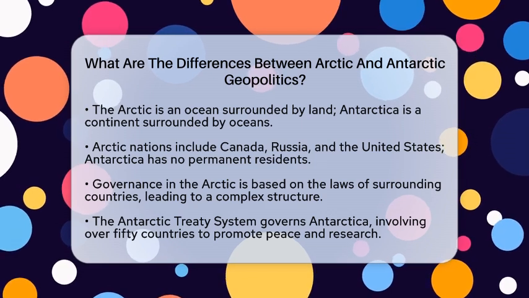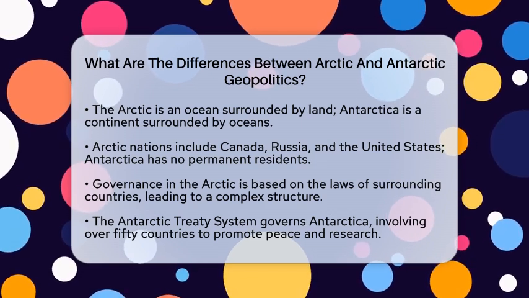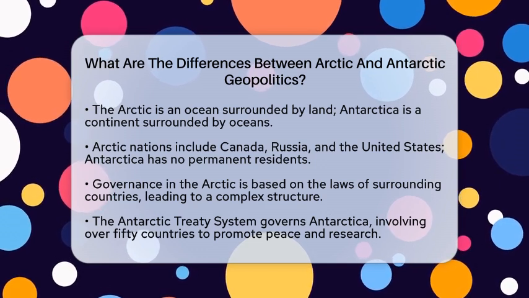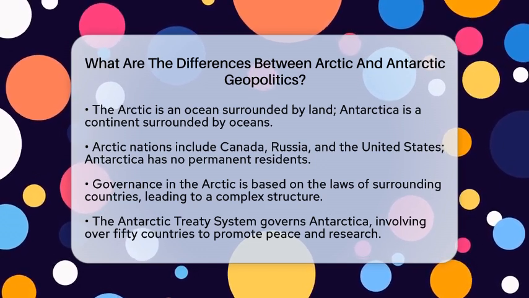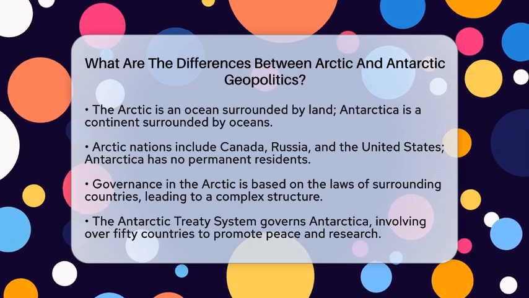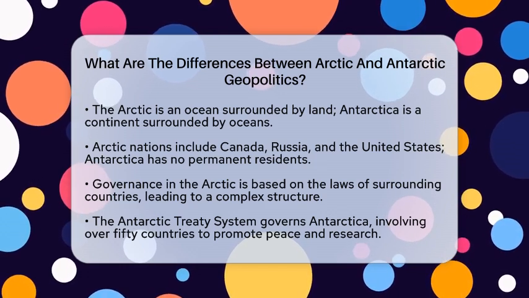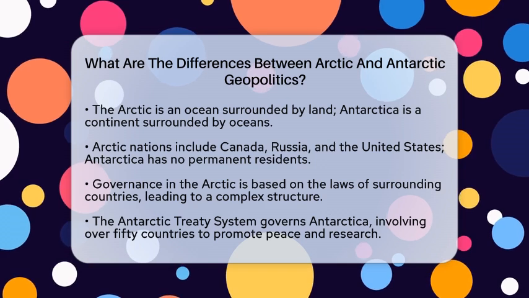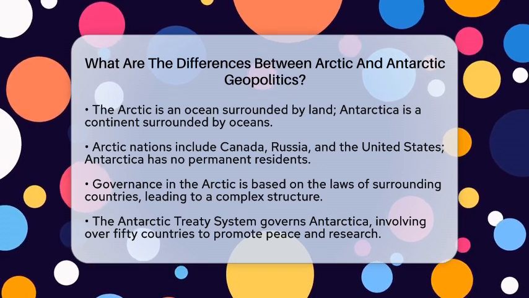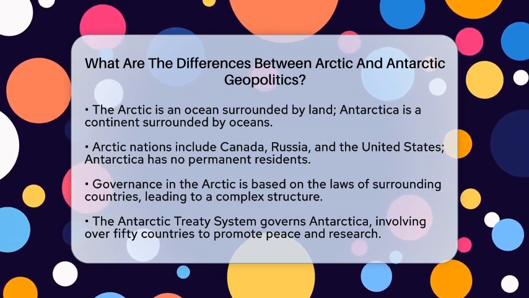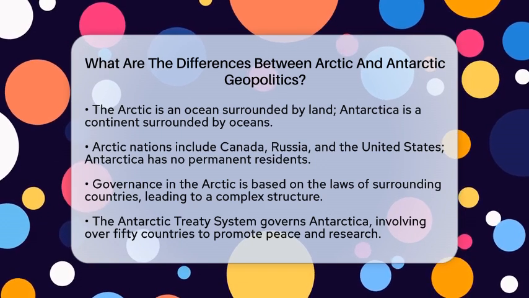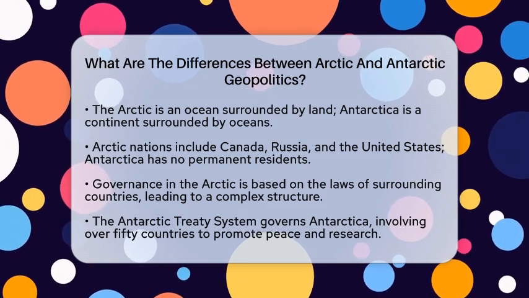Let's break it down. First, the geographical setup is quite different. The Arctic is an ocean surrounded by land, including countries like Canada, Russia, and the United States through Alaska. In contrast, Antarctica is a continent surrounded by oceans, with no permanent residents. Only temporary scientists and researchers live there.